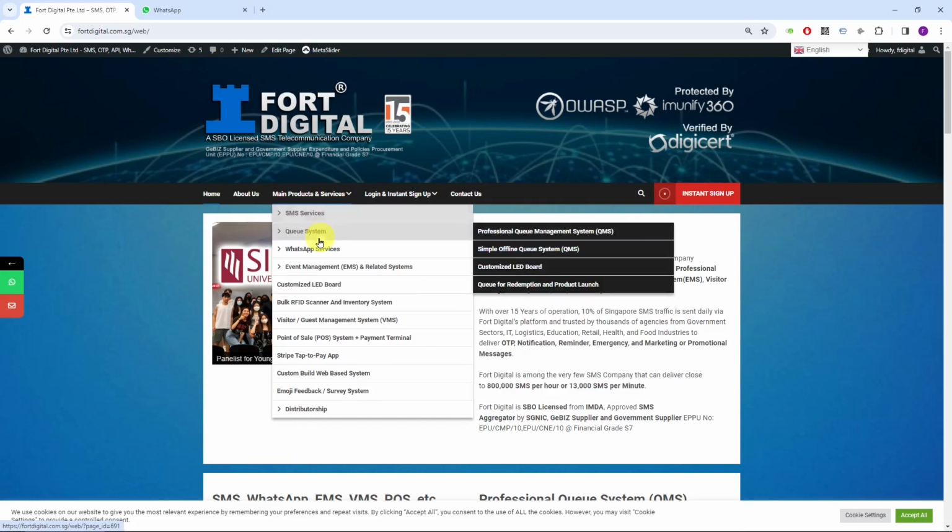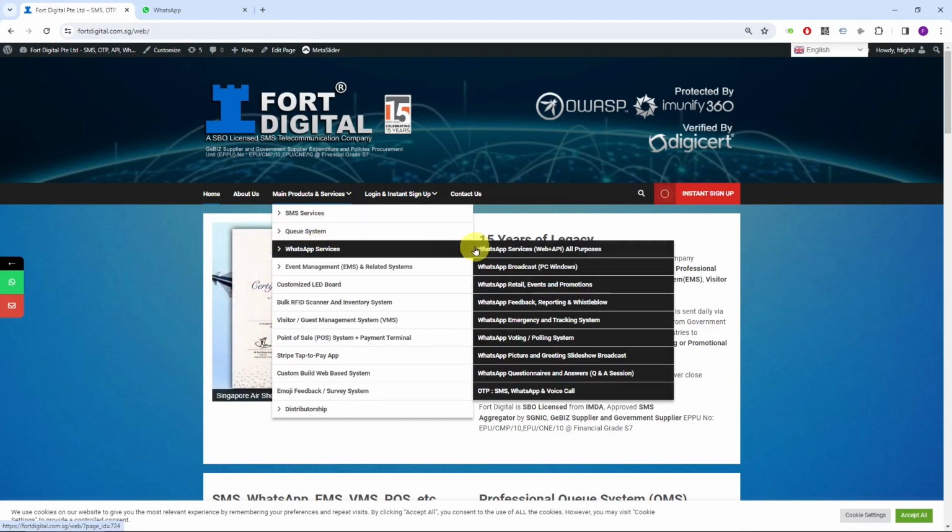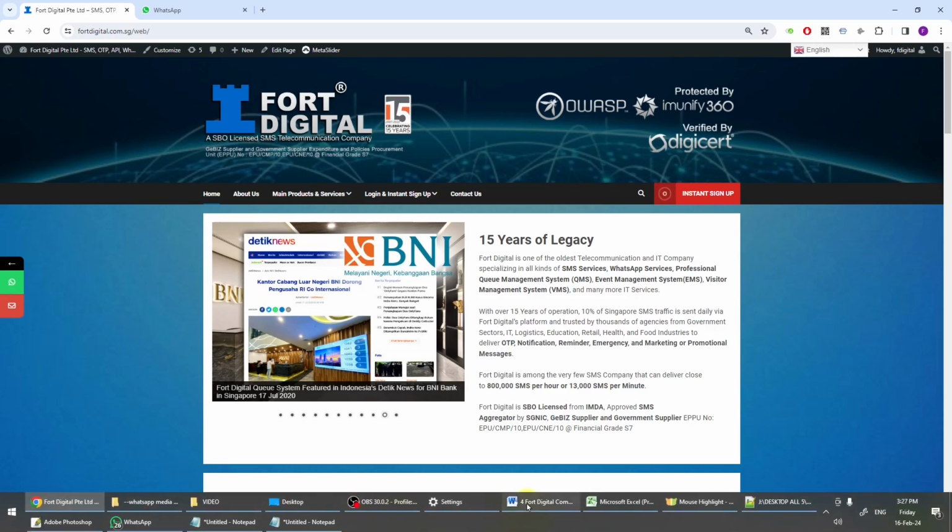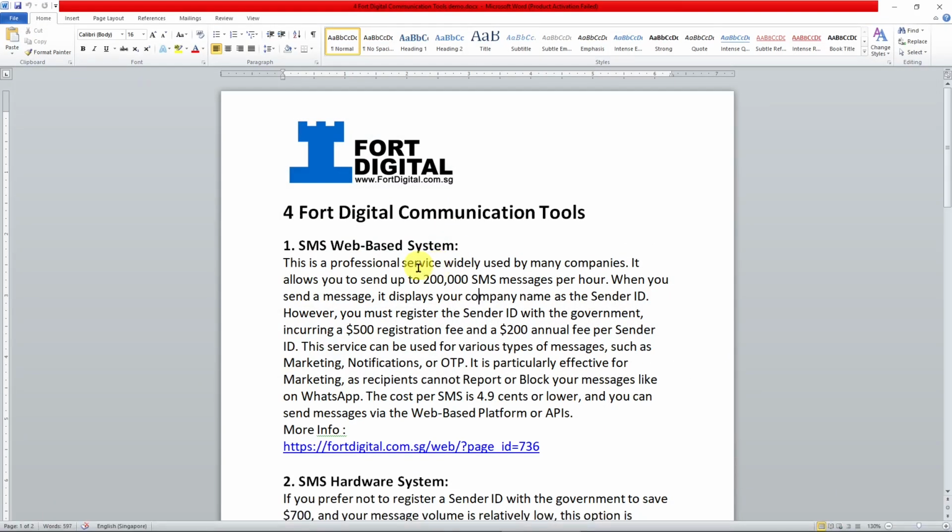So if you visit our website, you can see that we have several communication tools, and this WhatsApp service is one of them. So we have four communication tools, depending on your needs and your use and what kind of message you are sending. Let me give you a quick summary.